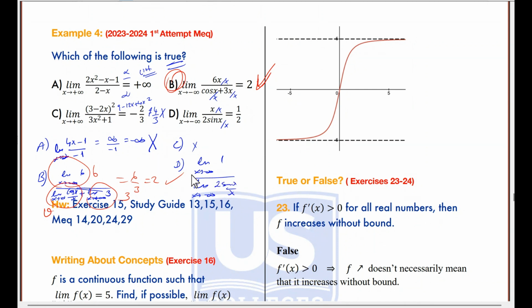So I see 1 at the top and sine x over x, limit as x approaches infinity of sine x over x is 0. We have 2 in front, so 1 over 0, which is undefined. So this is not true either. My correct answer is B.